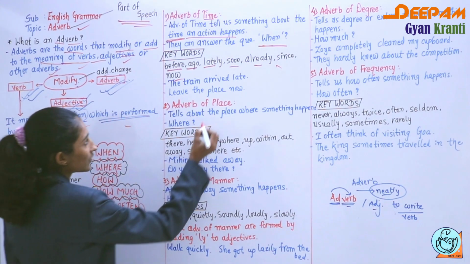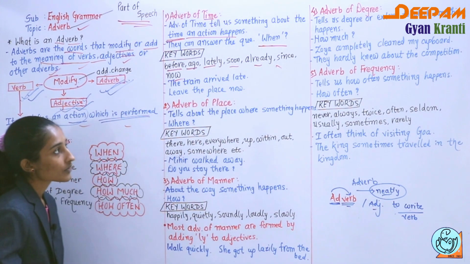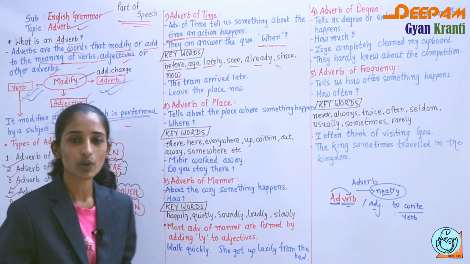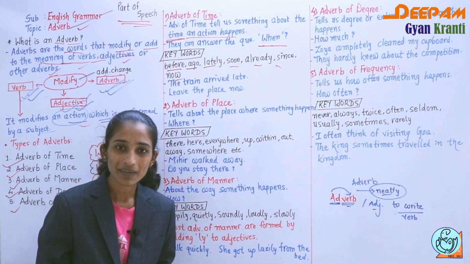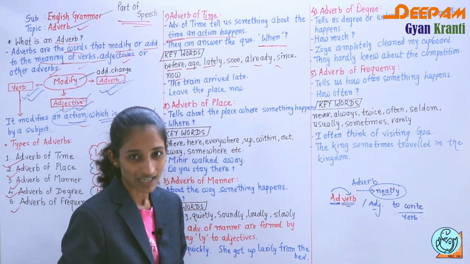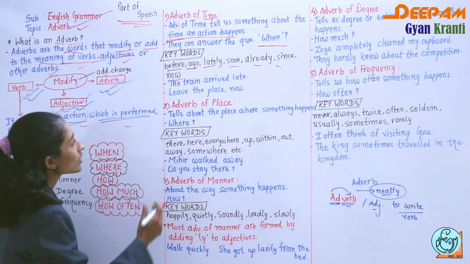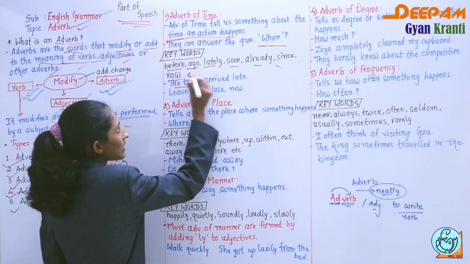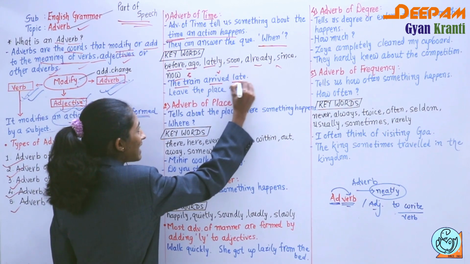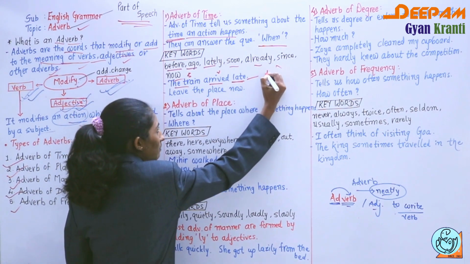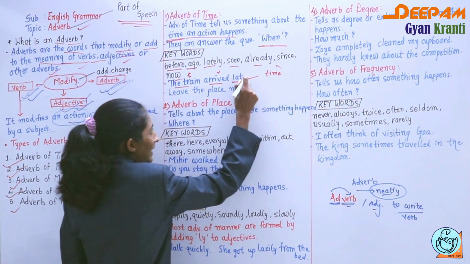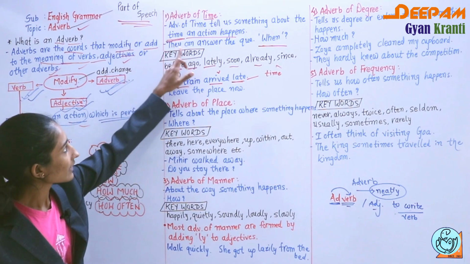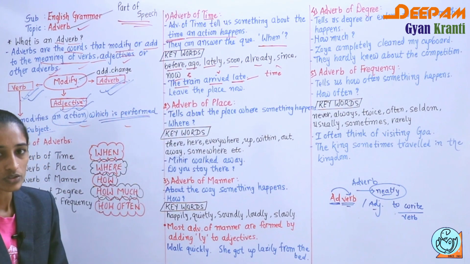See the example, the train arrived late. Suppose in an exam this sentence is given to you and you have to find the adverb and even write its kind. How do you find it? The train is our subject, arrived is our verb, and late indicates time. So late is our adverb. It is written here, they can answer the question when.